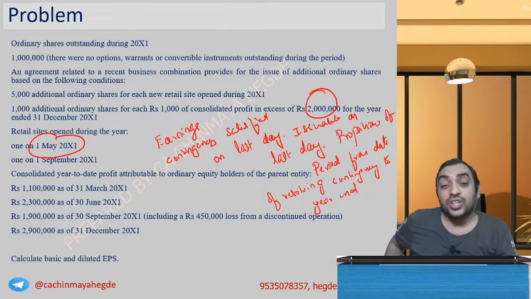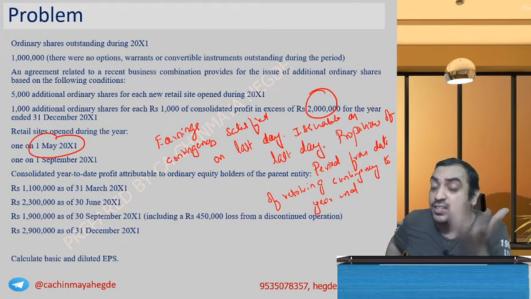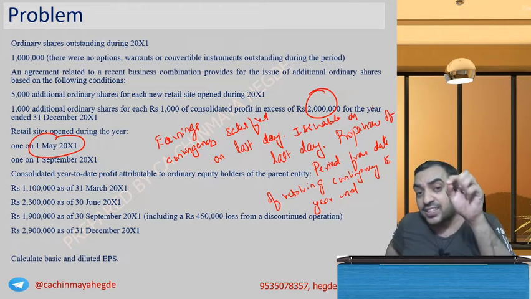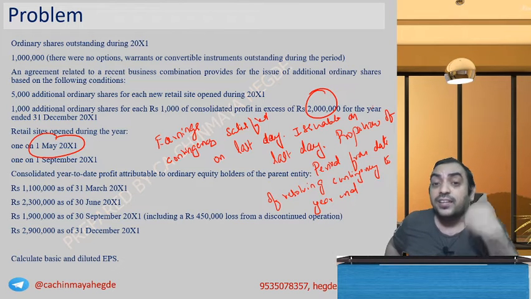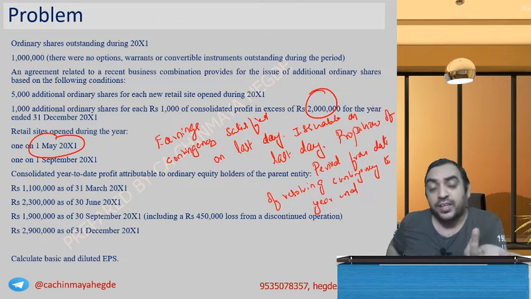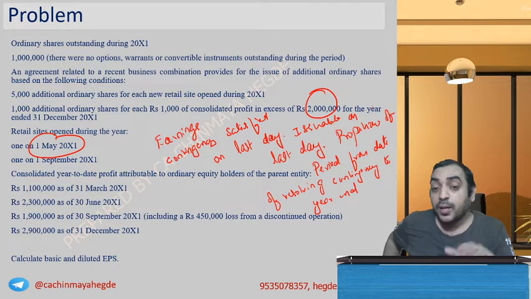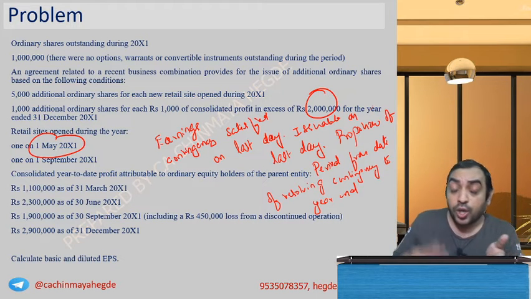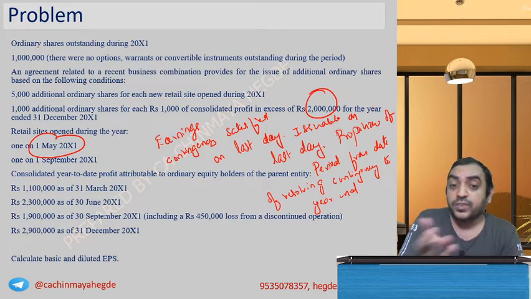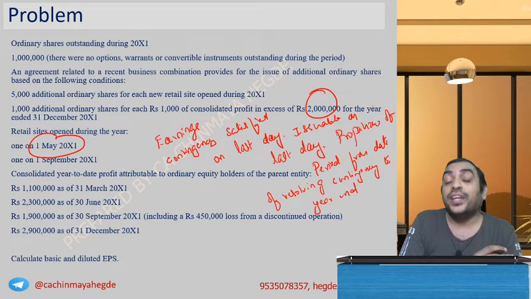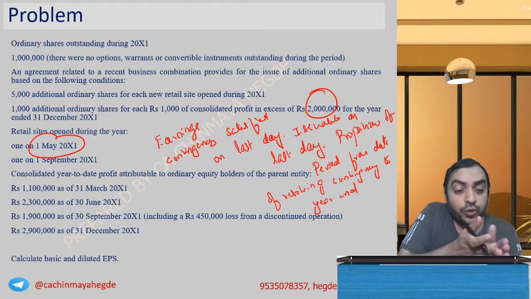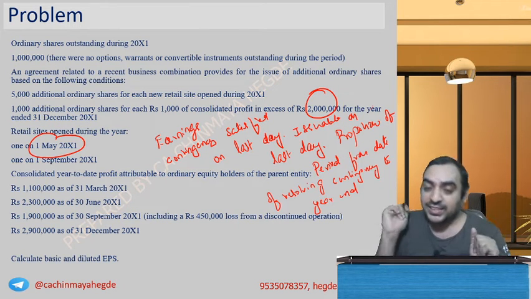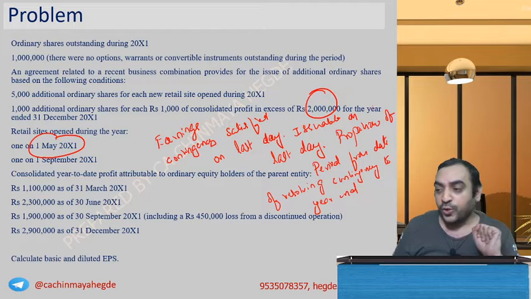When was the contingency resolved? Only when the year completed. Year complete means the last day of the year, in fact the last second of the year, and till the year end. So what is the time period? The time period is almost negligible. But if the contingency was resolved in a previous quarter itself, if they say you make sales units, or if they say you make the first two quarters' profit and we will give you shares, then after the second quarter it becomes issuable for the remaining 6 months period. Did you get this point?